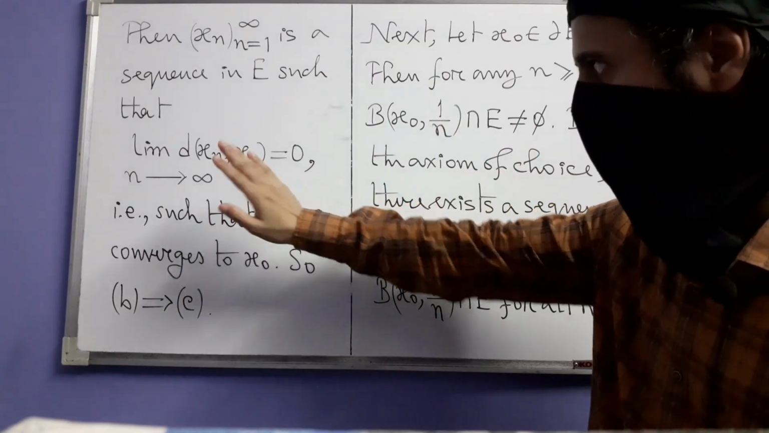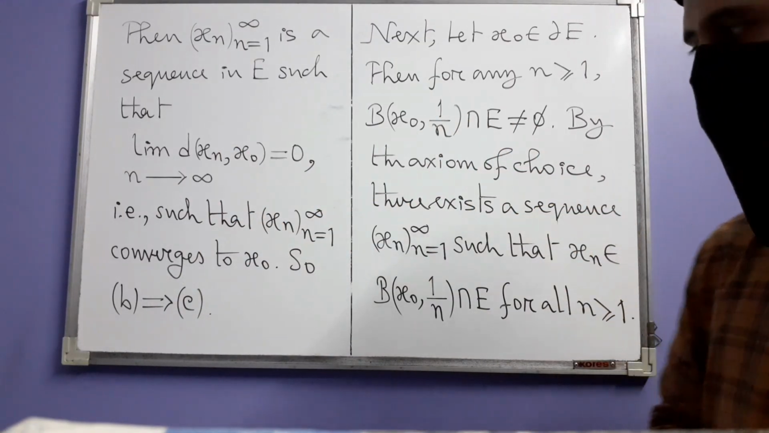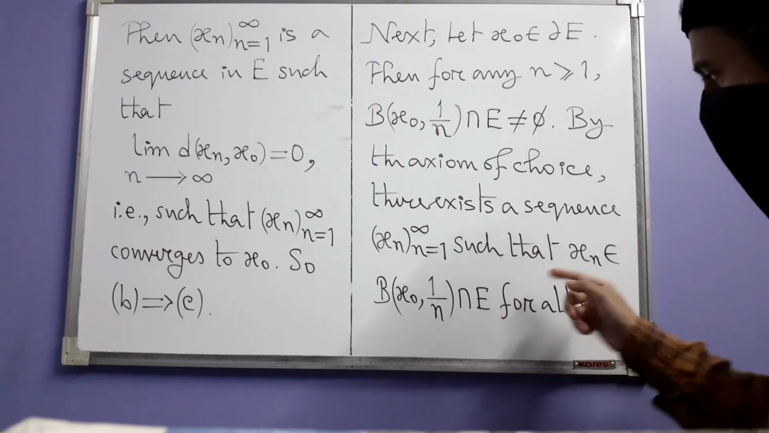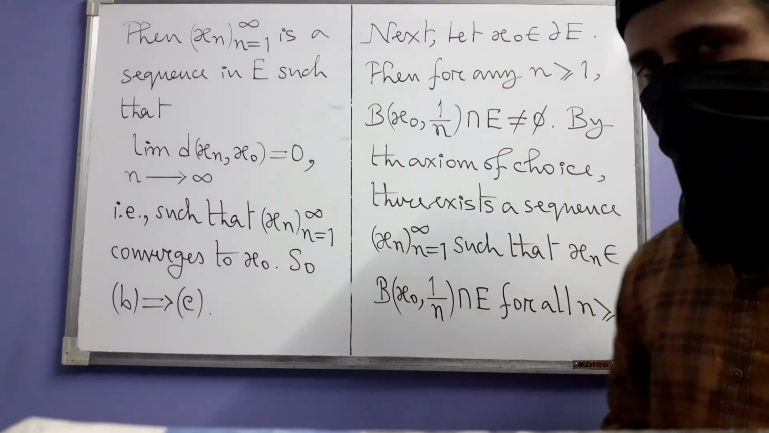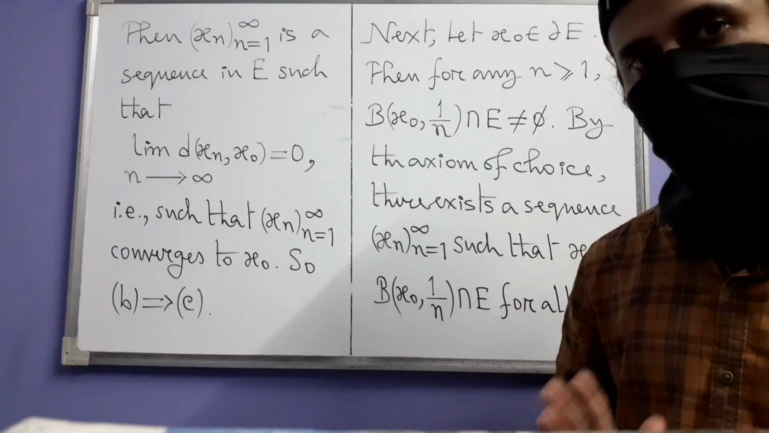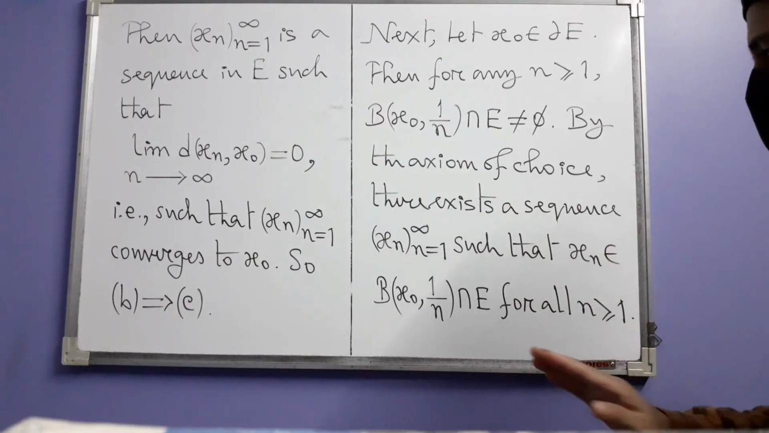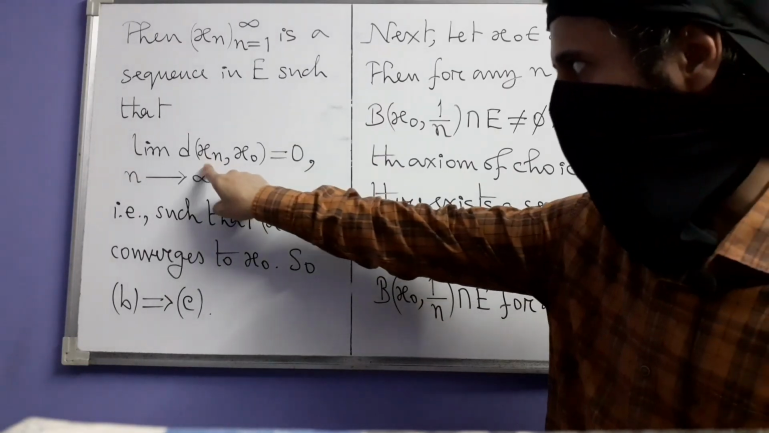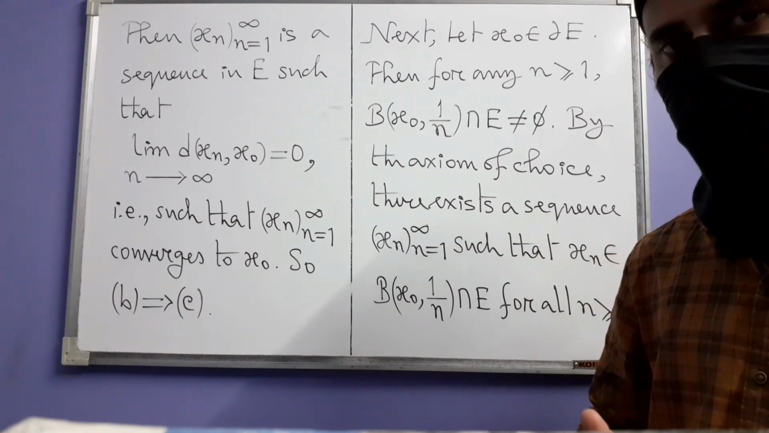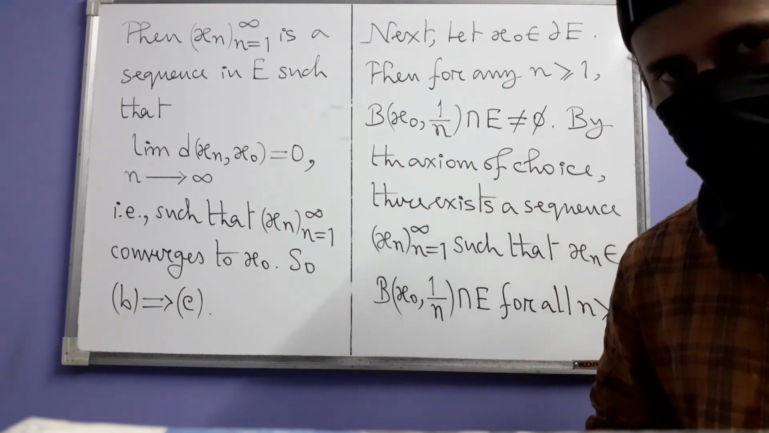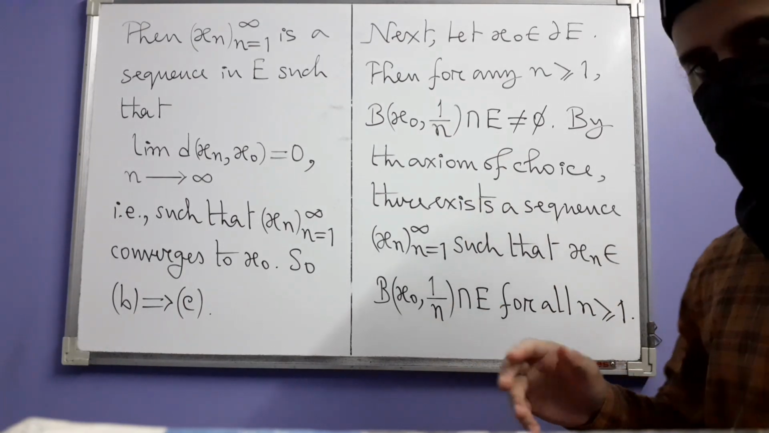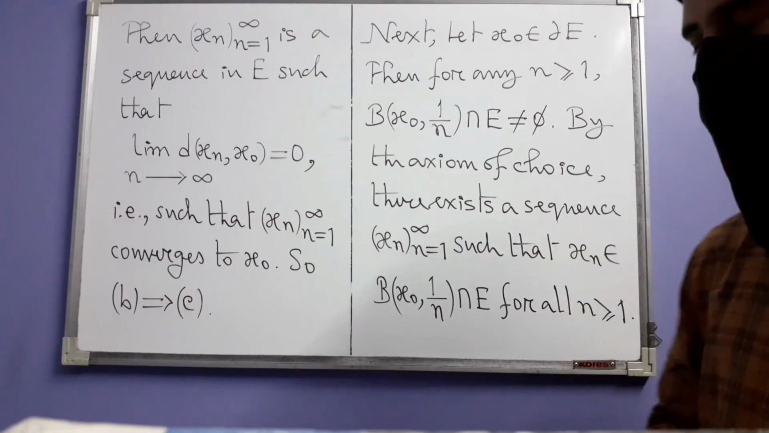But how are we getting this limit? Where are we getting it from? We are getting it from the fact that xn belongs to this ball. What does that give us? It tells us that the distance between xn and x0 is less than 1 divided by n, right? Because that's the definition of open ball.